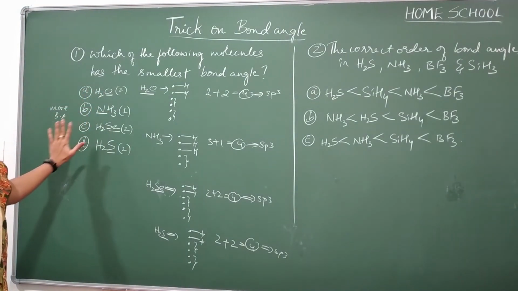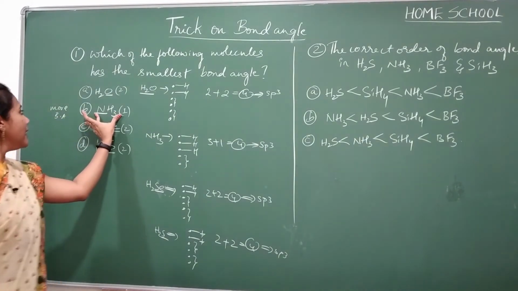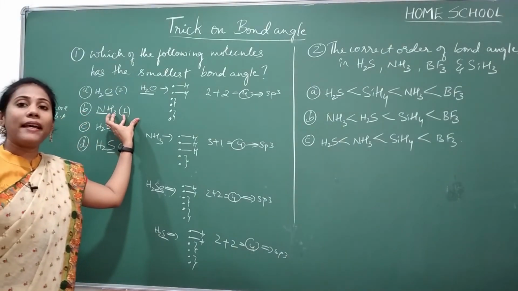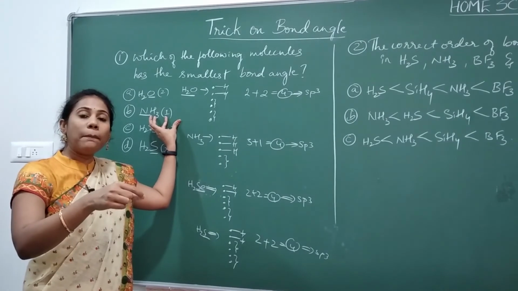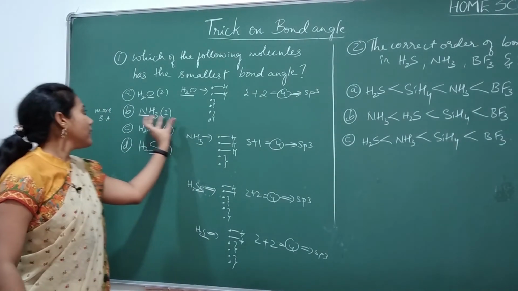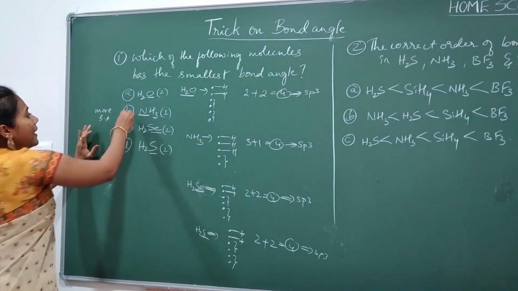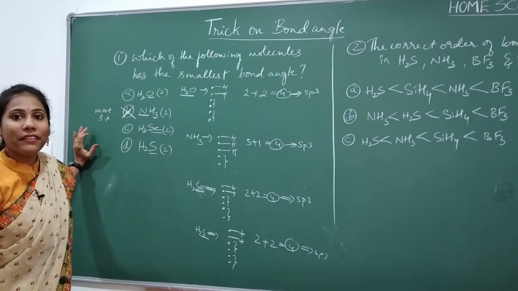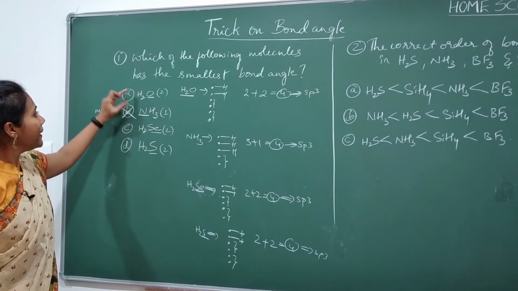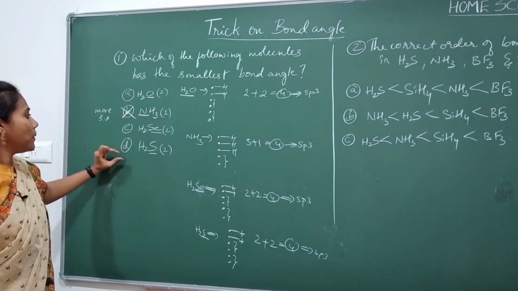Got to know how option B is eliminated? Ammonia is having only one lone pair. Lesser the lone pair, more will be the bond angle. So ammonia has more bond angle actually. So option B is completely eliminated. Now you should check between option A, option C and option D.